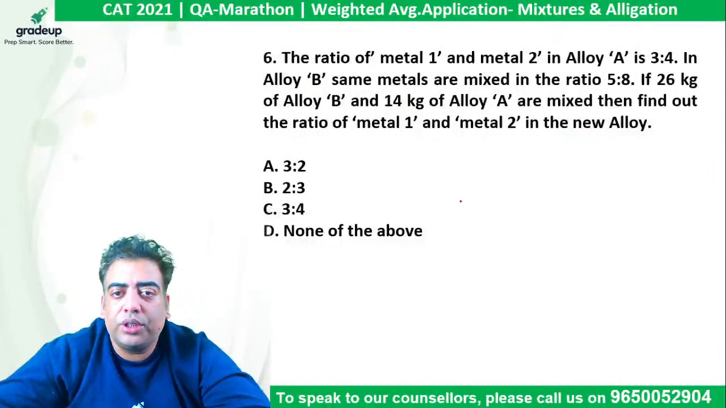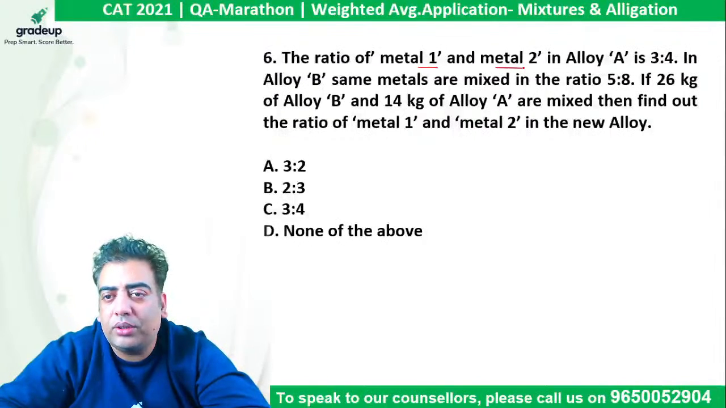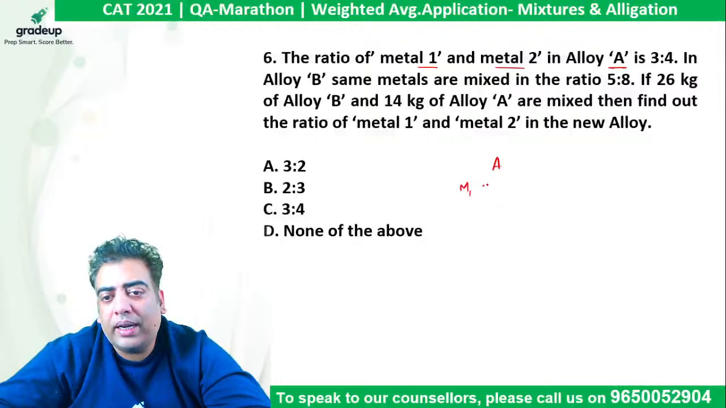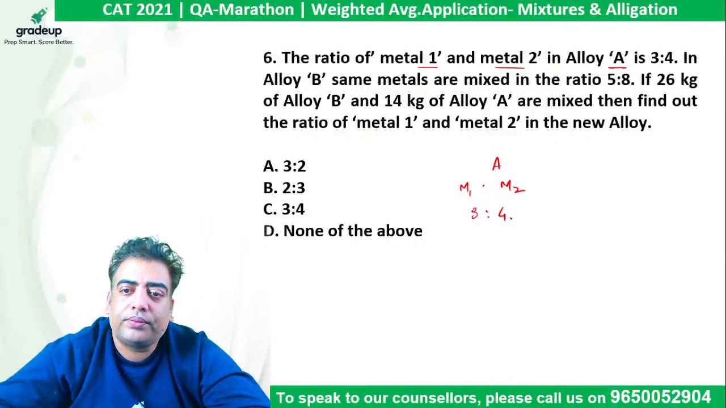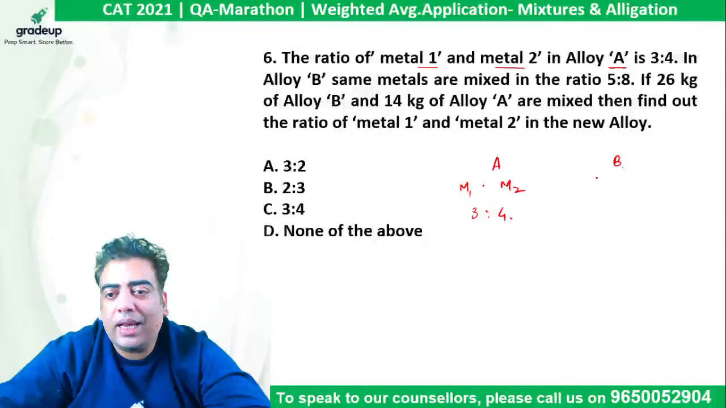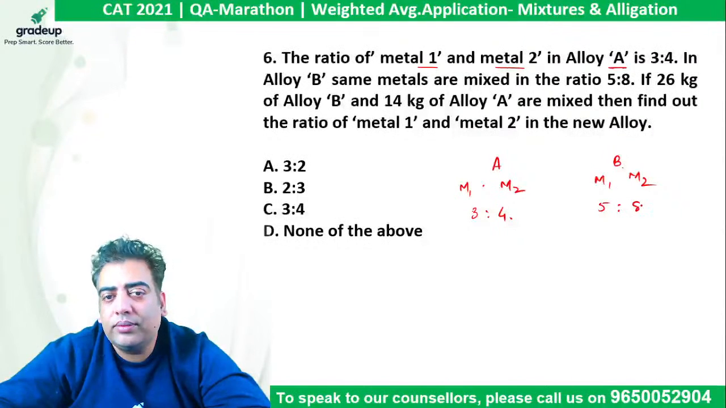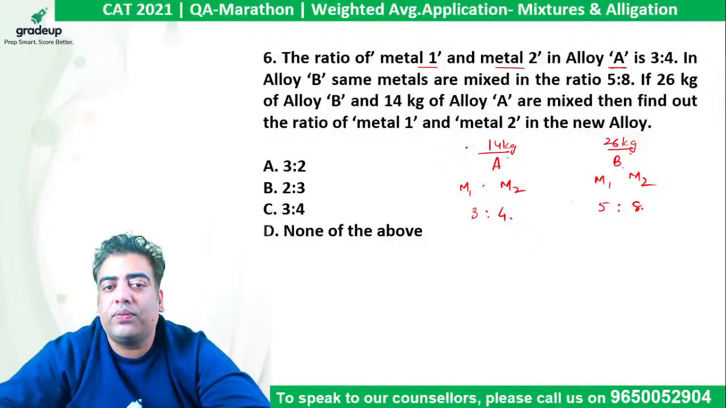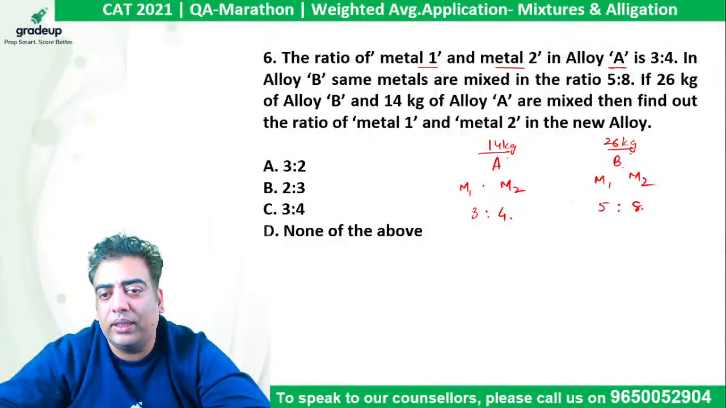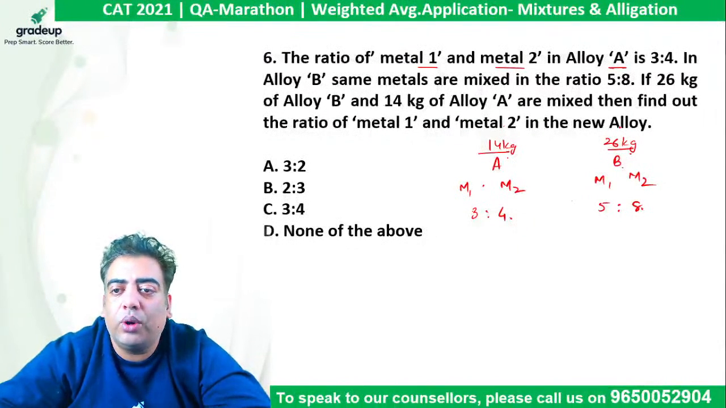Here he says the ratio of metal 1 and metal 2 in alloy A. So I am writing M1, M2 in alloy A is 3:4. In alloy B, same metals are mixed in the ratio 5:8. If 26 kg of alloy B and 14 kg of alloy A are mixed, then find out the ratio of metal 1 and metal 2 in the new alloy.